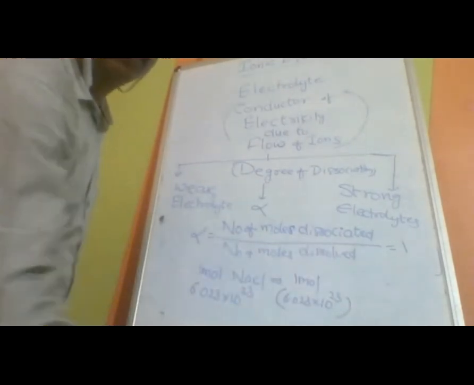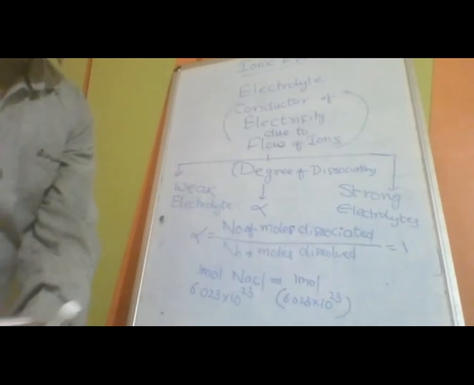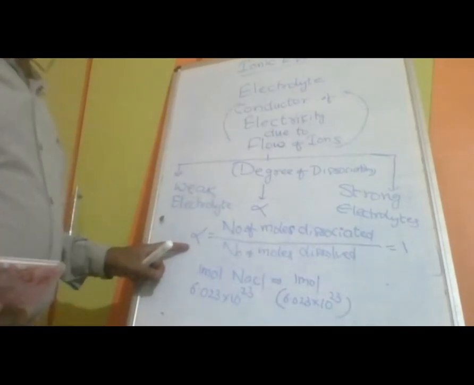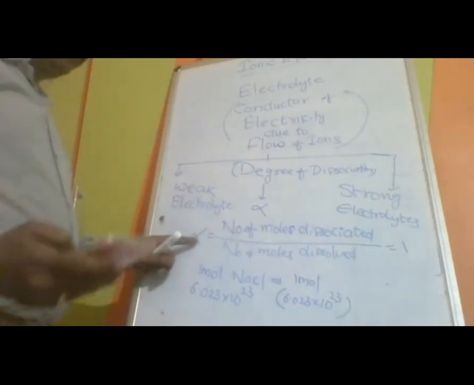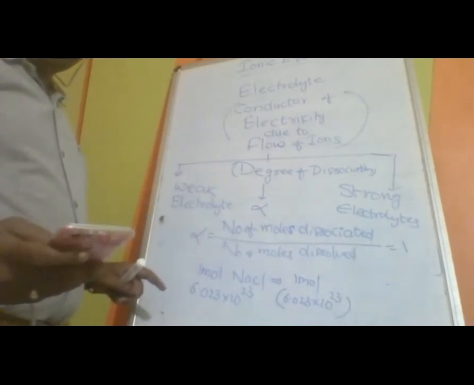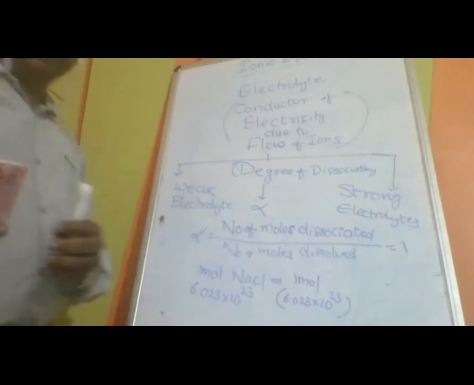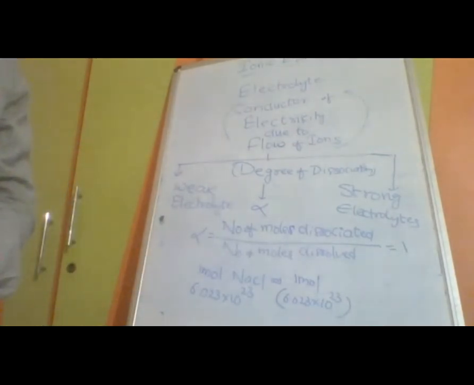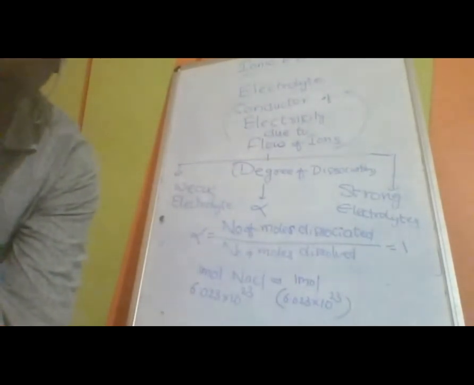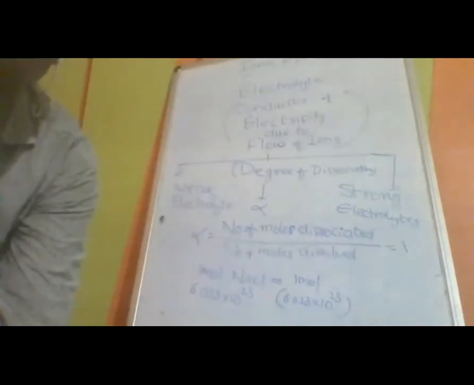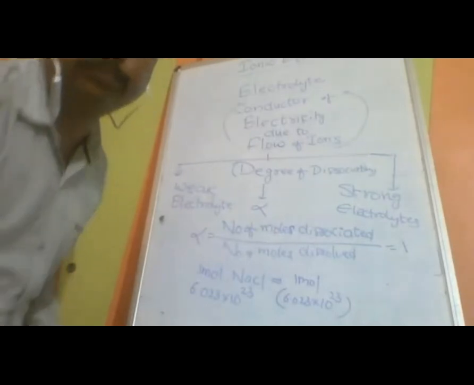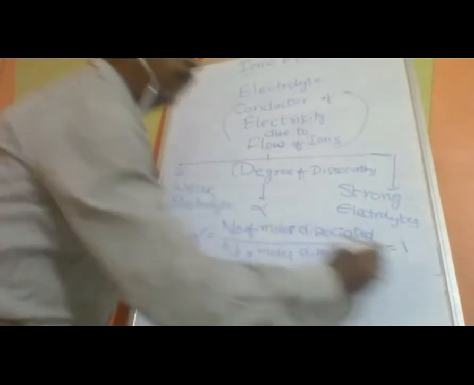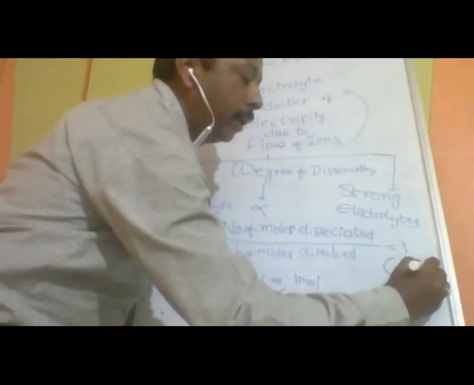Most of the time, what you will find is that the alpha value will be less than 1 only. So in terms of the fraction I am talking about, but when you take it in the form of a percentage, it is going to be 100%.